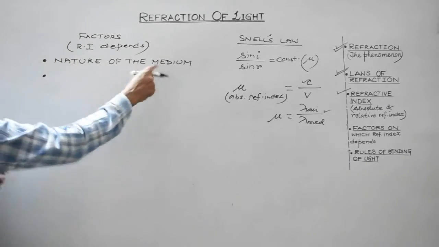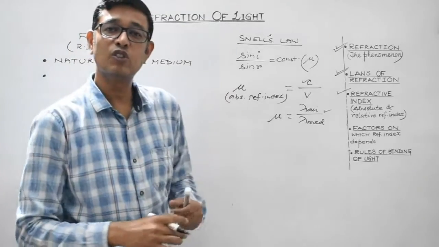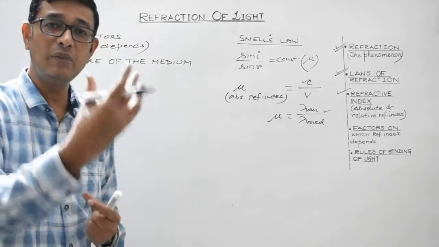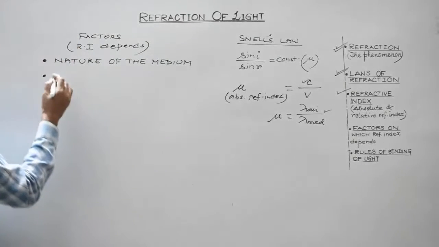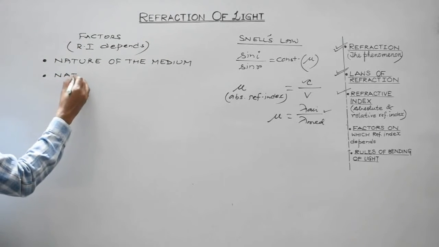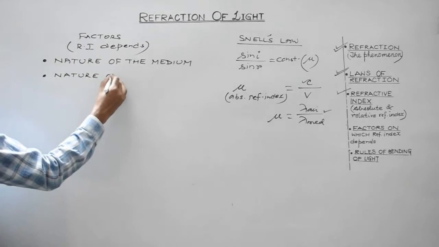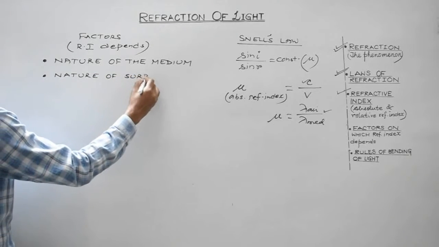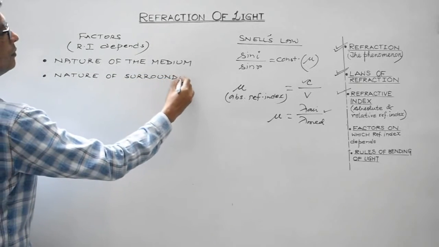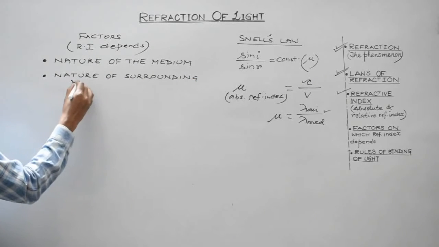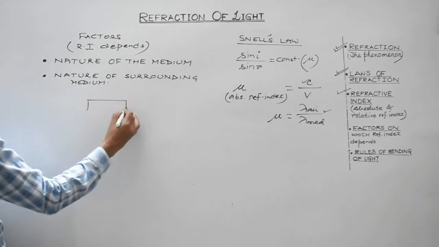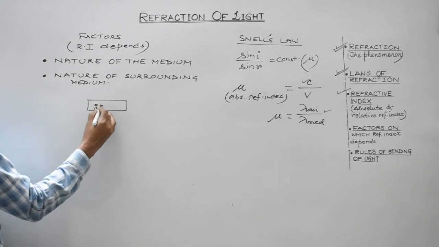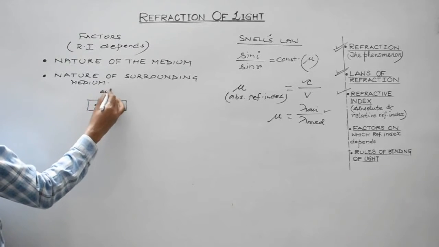Not only this, students, it will also depend upon the nature of the surrounding medium in which this medium is placed. So it depends upon the nature of the surrounding medium. What I mean to say is that suppose this is a glass slab placed in air.